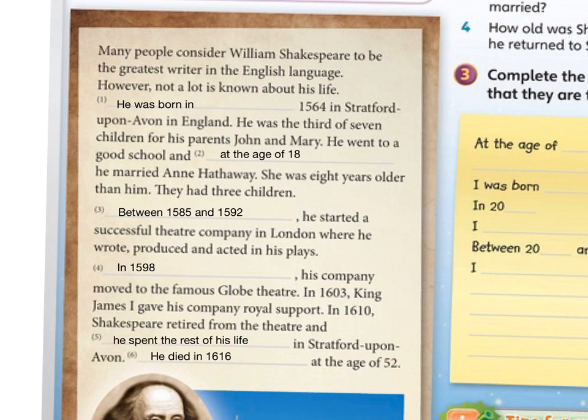In 1598, his company moved to the famous Globe Theatre. In 1603, King James I gave his company royal support. In 1610, Shakespeare retired from the theatre, and he spent the rest of his life in Stratford-upon-Avon. He died in 1616 at the age of 52.